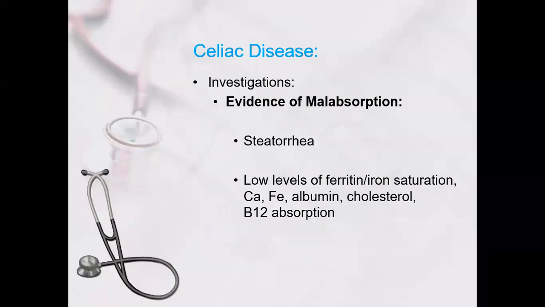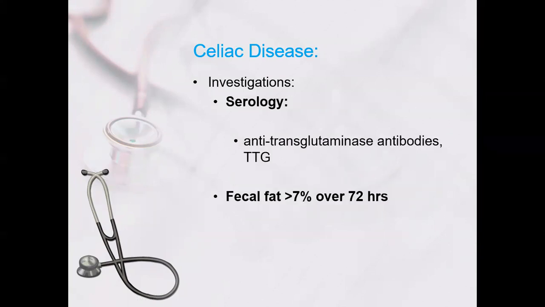Then how do you have to diagnose? There are some supportive and specific tests for celiac disease. Supportive tests: stool for fat, fecal fat more than 7% in a 72-hour collection, and low levels of ferritin, iron saturation, calcium, ferrous, albumin, cholesterol, and B12. Absorption will be low because the small bowel is involved. All that is absorbed in the small bowel.